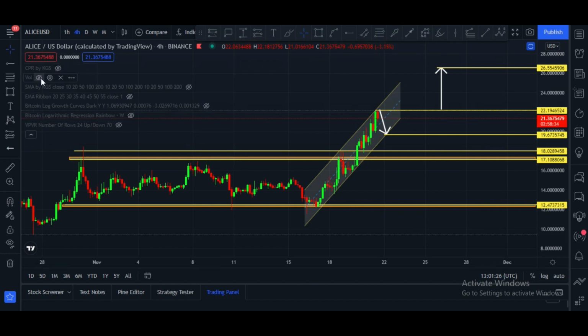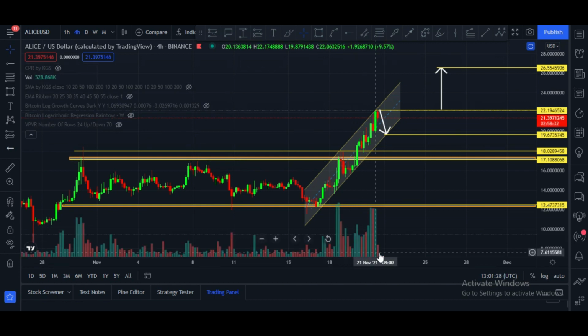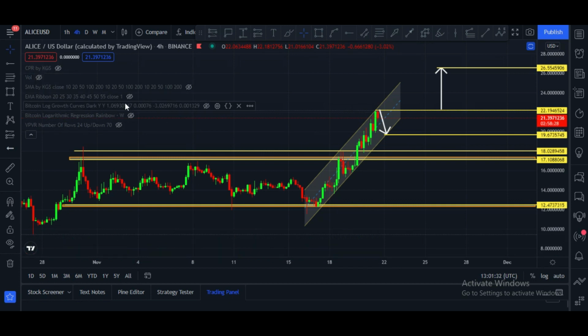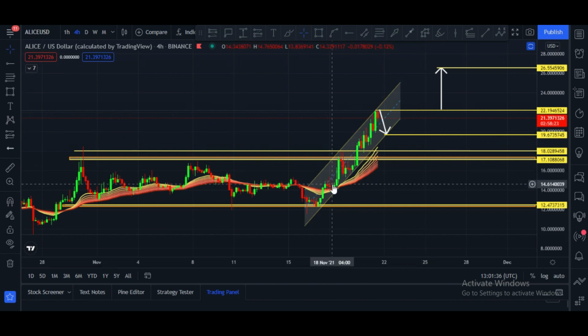Let me please show you volume. There is very good volume in the Alliance chart. That is a very good thing. Let me please show you the EMA ribbon. Candles are very far above this EMA ribbon. That is a very good sign, and now this EMA ribbon is turning into a support for the Alliance token.